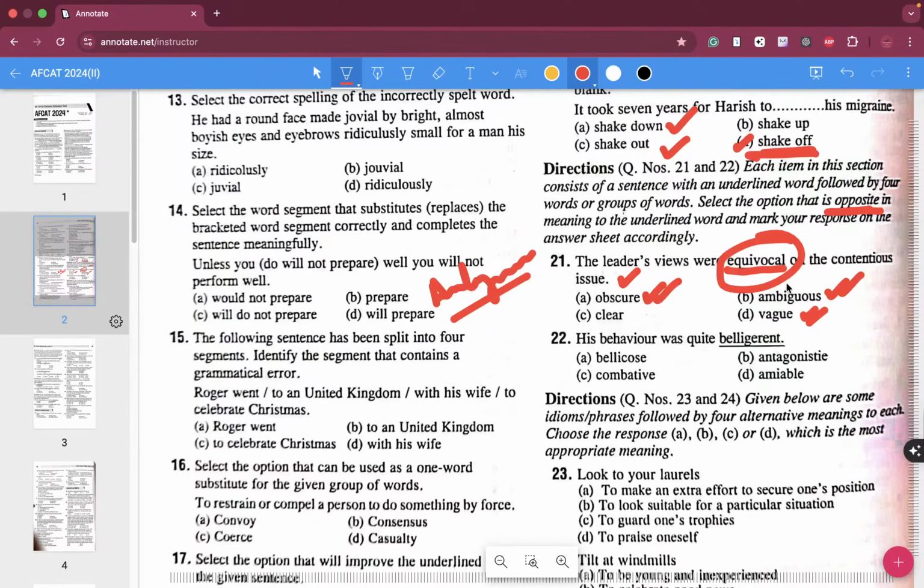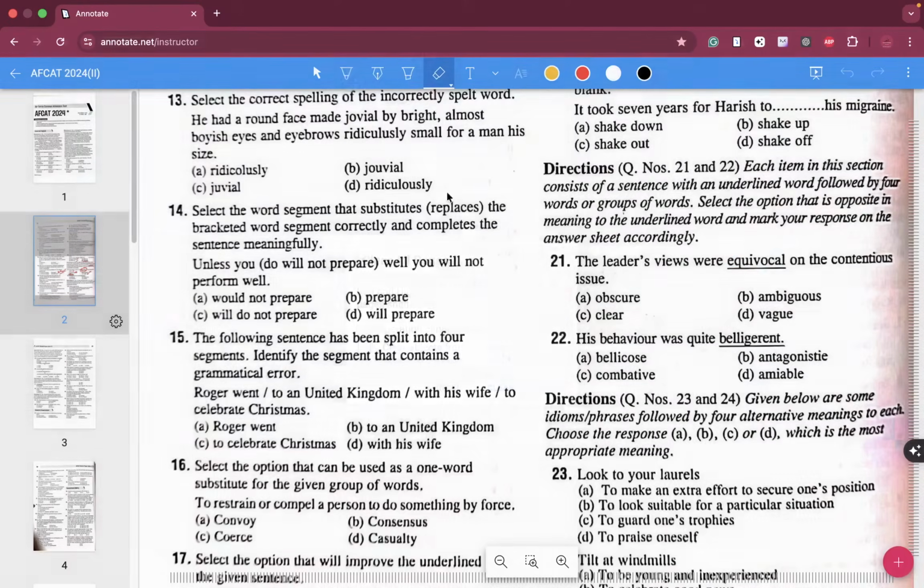These three words over here are your synonyms. So obviously if you choose obscure, ambiguous or vague, these three are absolutely not going to be the right answer. The right answer is going to be clear, which is different from the rest of the three.